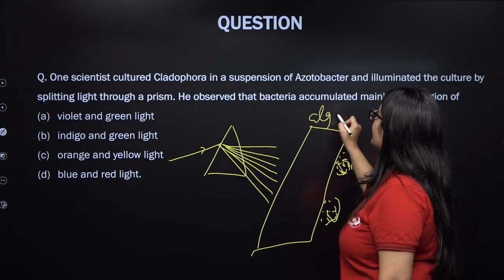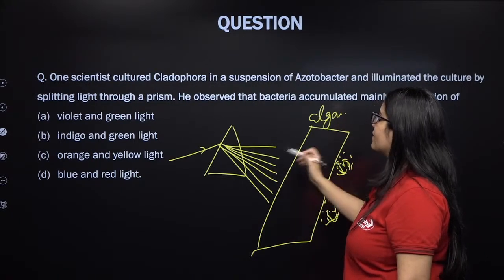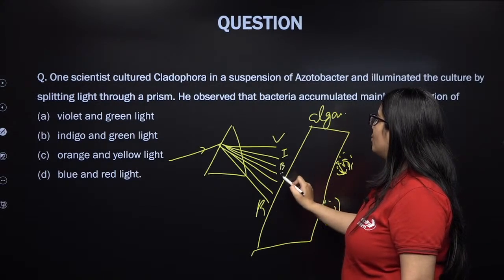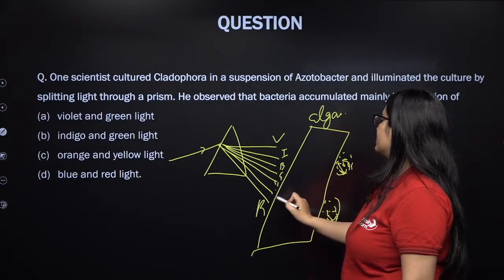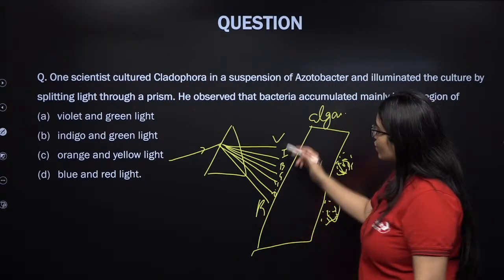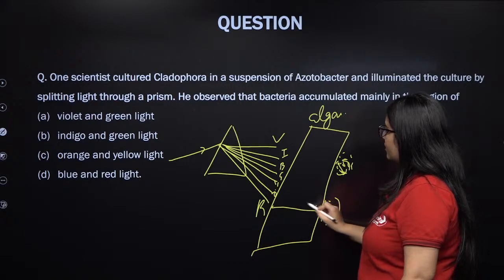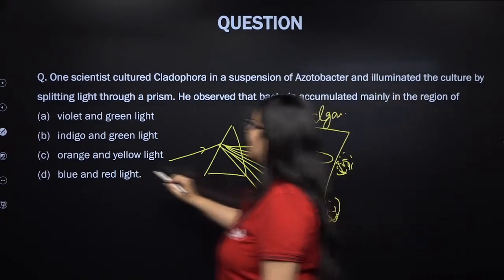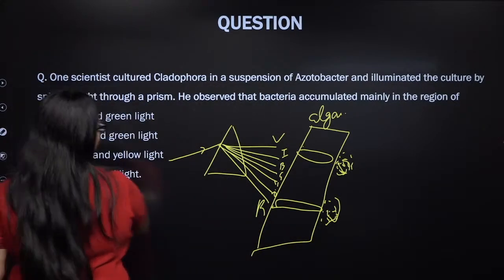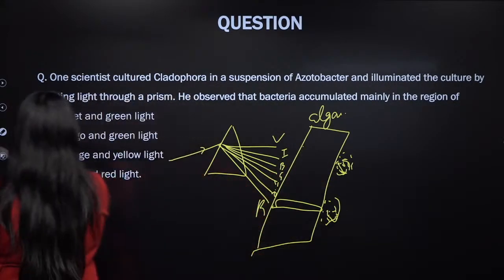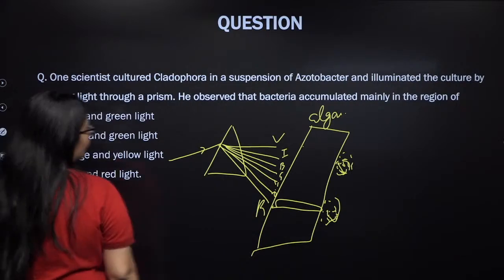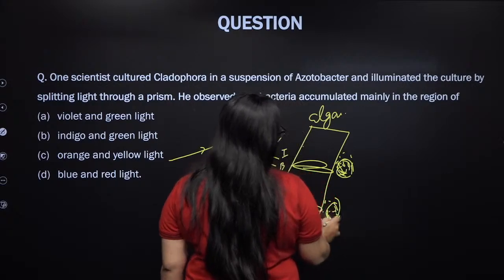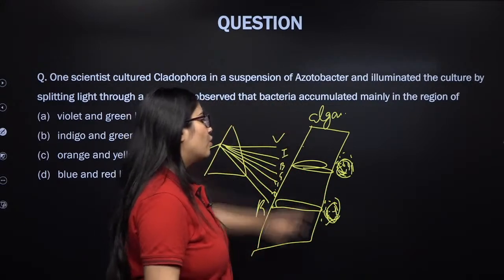This is the alga Cladophora, right? And these are the different lights, my dear students. VIBGYOR, right? Violet, indigo, blue, green, yellow, orange and red. So he saw that in the regions of the algal filament where blue and red lights were falling, lots and lots of aerobic bacteria, Azotobacter, got accumulated.